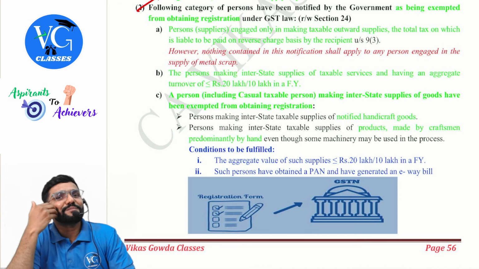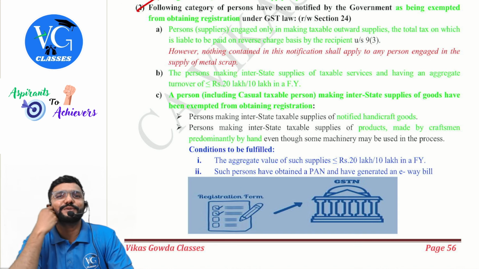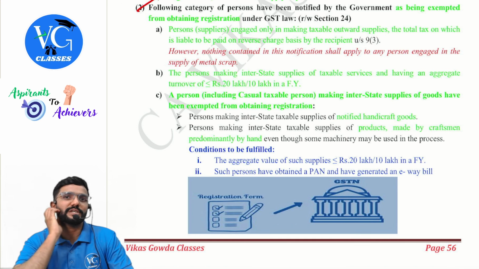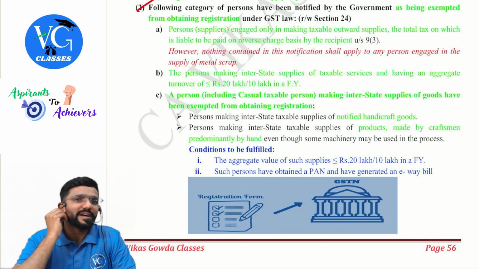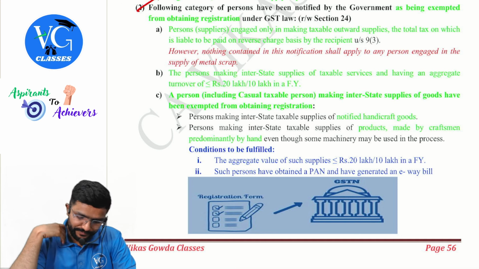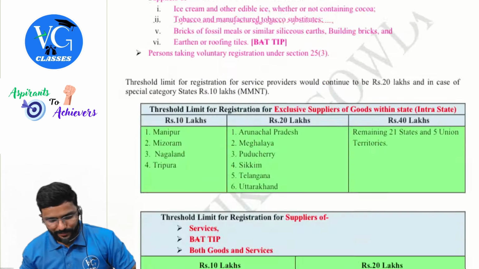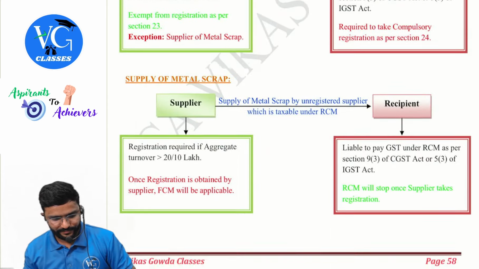Sir, if I am not registered under GST, how will I generate an e-way bill? Ask the recipient or ask the transporter to generate it. Because who all can generate an e-way bill? Supplier, recipient, if not both, the transporter. If not, the transporter, guys. Got it? Yes. Now I have made a chart on this also.